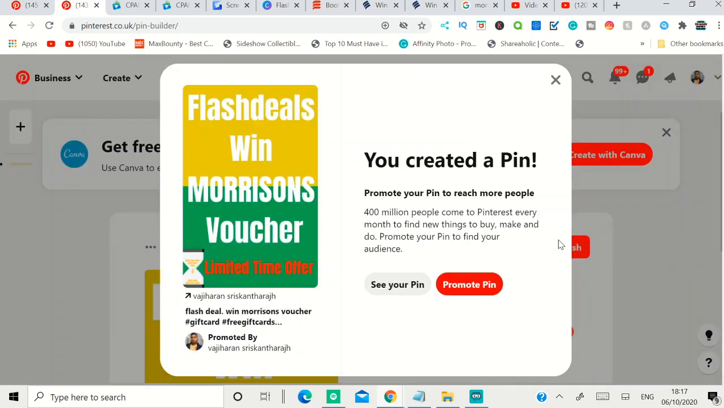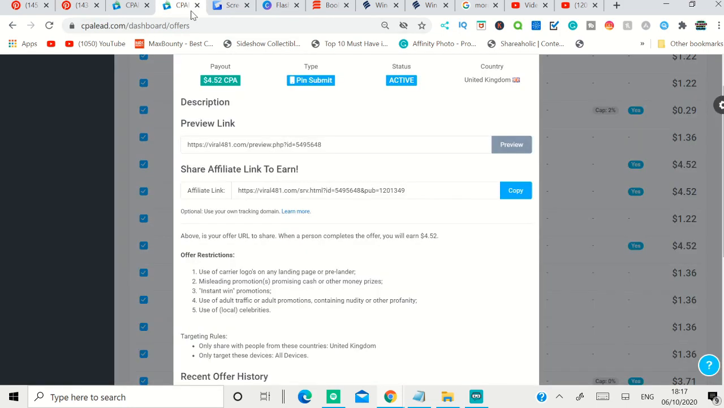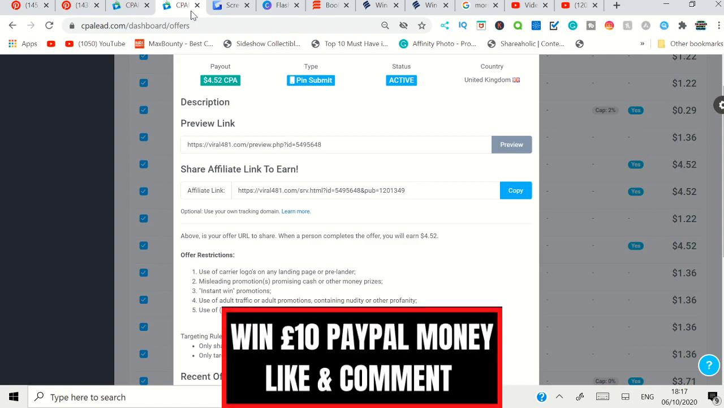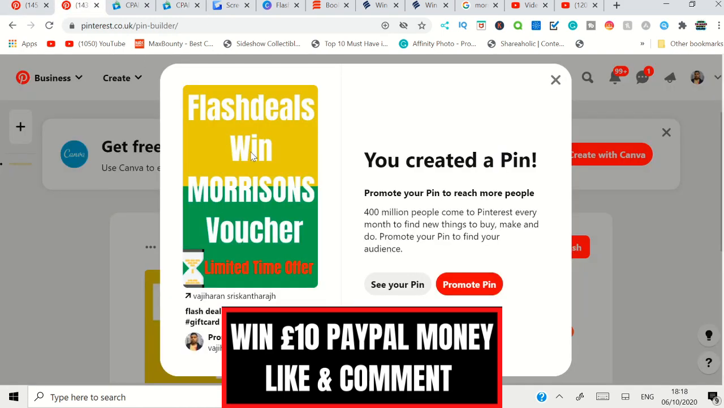Now what you have to do is create multiple pins similar to this. You can go to CPA Lead or different affiliate networks and find basic gift card offers. Then you create the pins, a bunch of them, and put them on the board, so you can organically grow free traffic from Pinterest, and whenever people click that and complete the offers, you can make money.